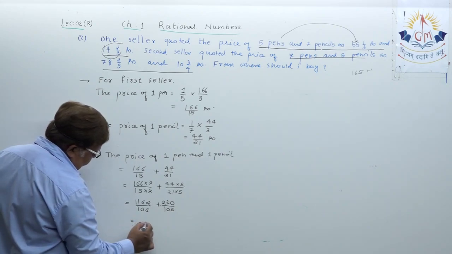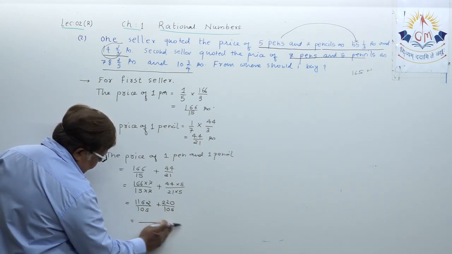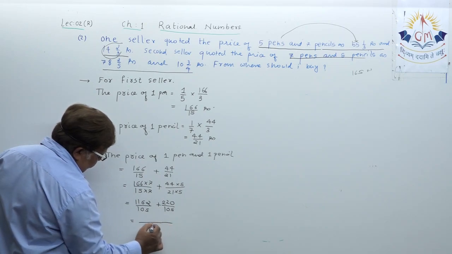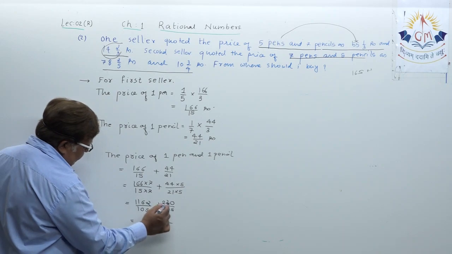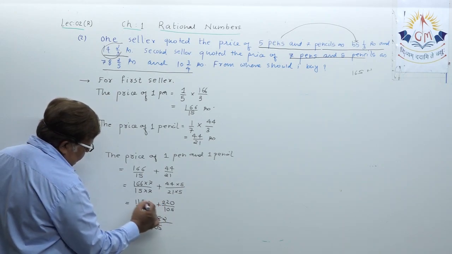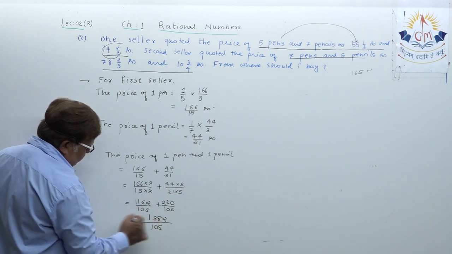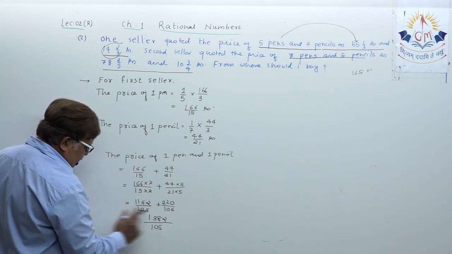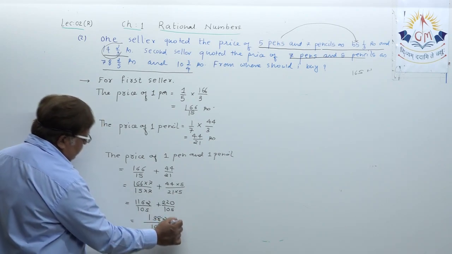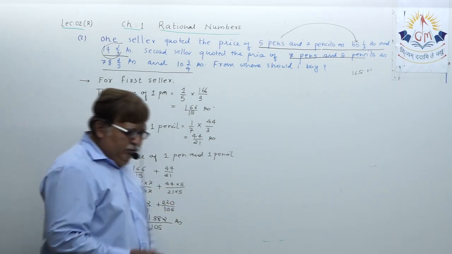So this turns out to be, just simply write, dear student, 1382 upon 105 rupees. Okay. This is for one bookseller.